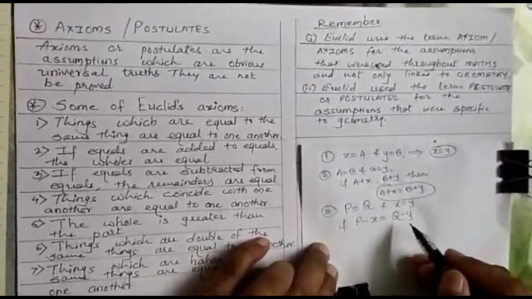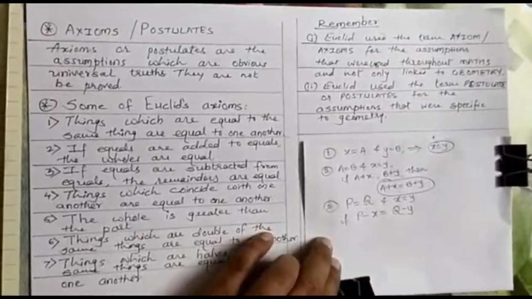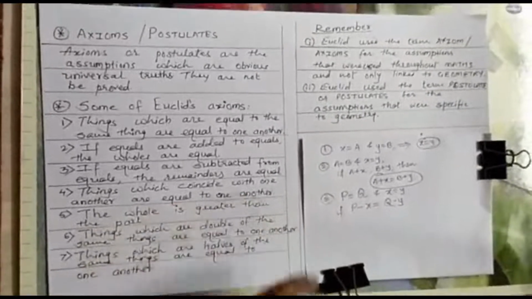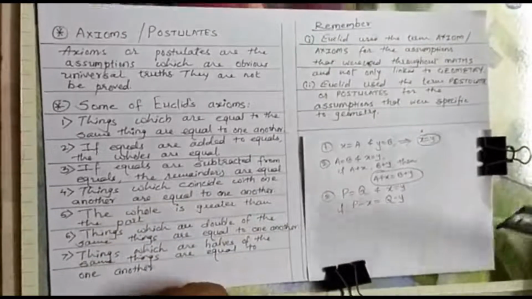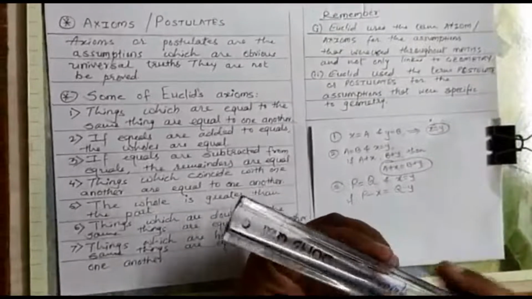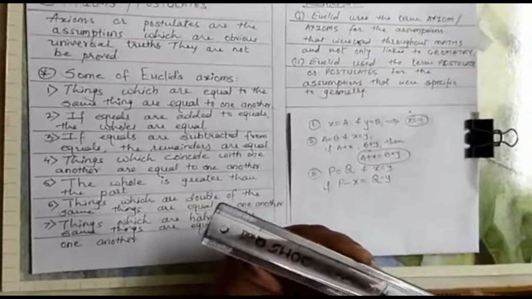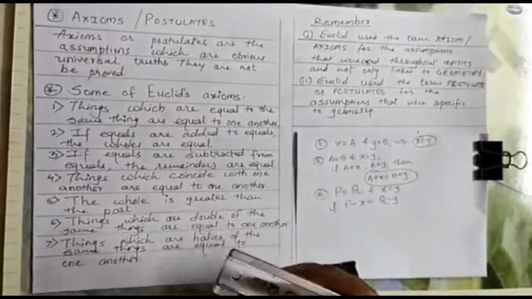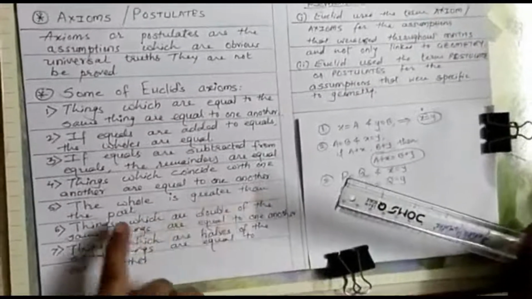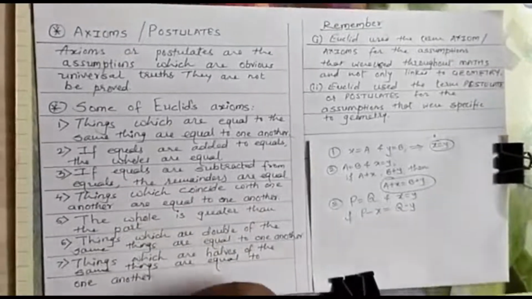Let us see the fourth axiom. For this example, I will take one scale. Things which coincide with one another are equal to one another. Take two similar scales, the same scale of the same company and the same size, and keep one on the other in the same manner. Then both fit into each other exactly, so they are said to coincide. The things which coincide with one another are equal to one another, so both the scales are equal.